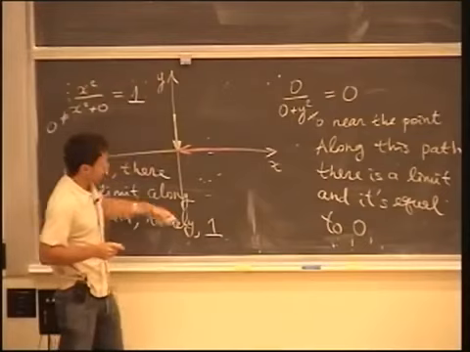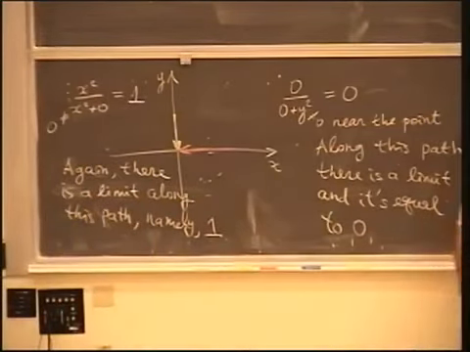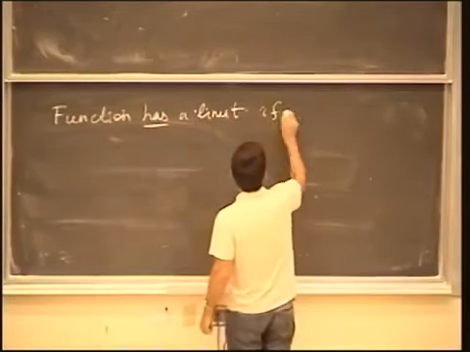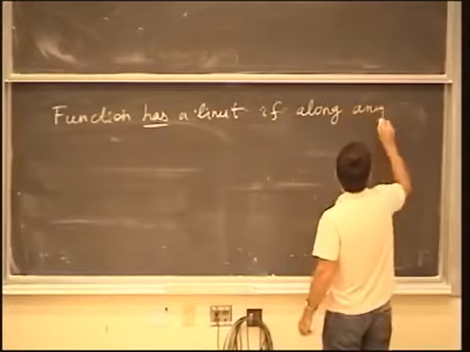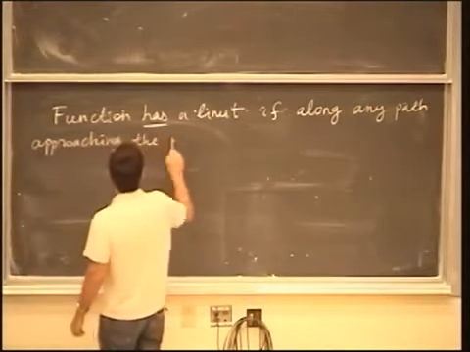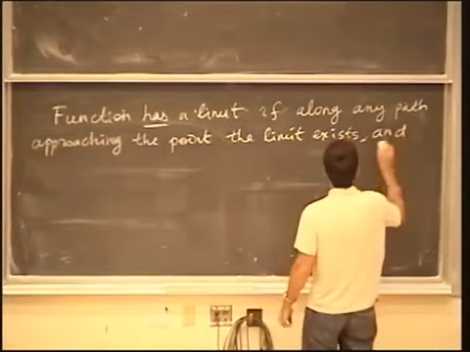We attain a different limit. That means that the function itself does not have a limit. You see, it does not have a limit. Because to say that the function has a limit, the limit must exist along any path approaching the point, and all of them must be the same.